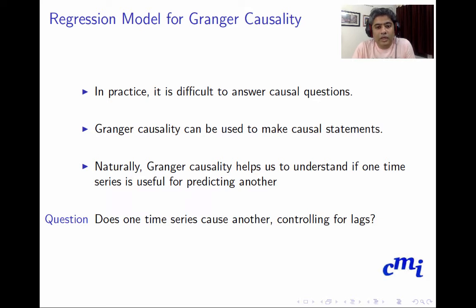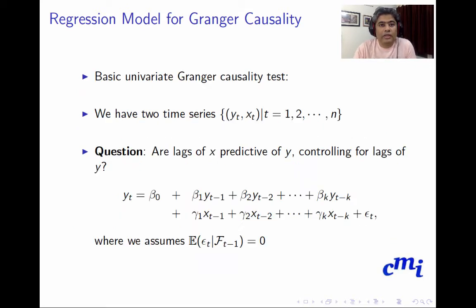Naturally, Granger causality helps us to understand if one time series is useful for predicting another. Does one time series cause another, controlling for lags? This is the question that the Granger causal model tries to answer. Let's resume with the basic univariate Granger causality test. Effectively, we use a regression model for such a Granger causality test.